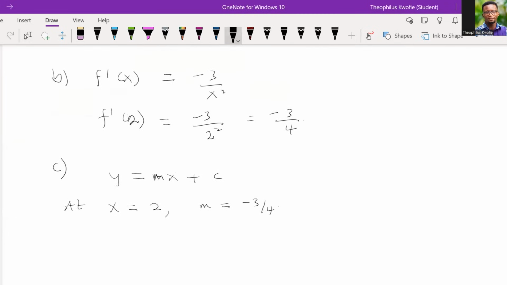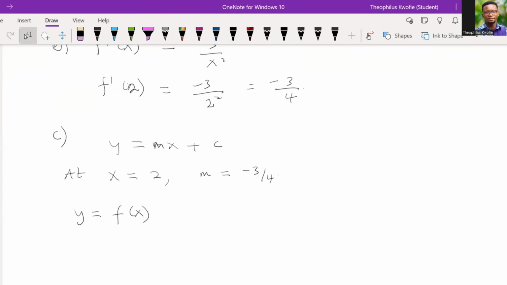Now, it means that we have to find our y. How do we find our y? If you know your x, how do you find y? So already we know the main function. Our y is also defined as f of x. Our y is the main function. So which implies that our y should be equal to f being evaluated at 2.